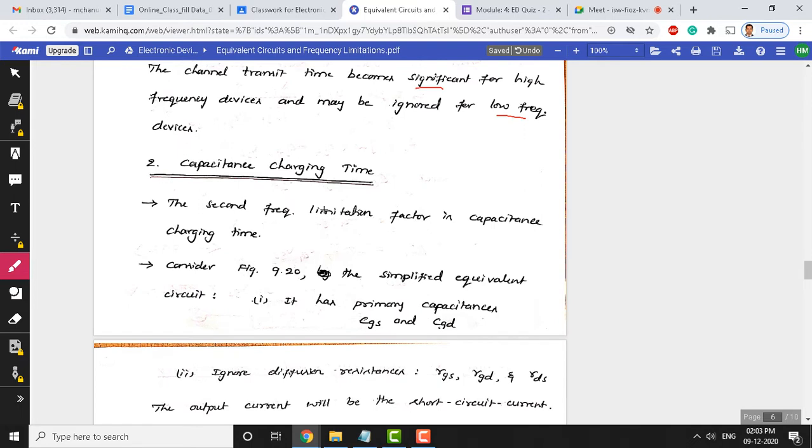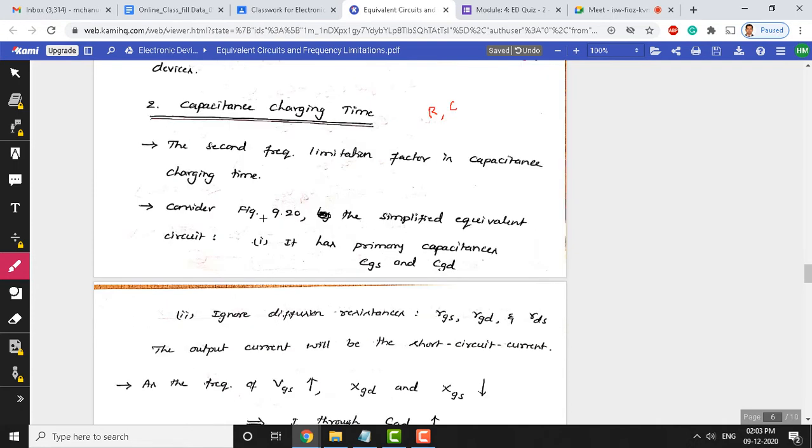Another factor which influences the frequency of operation is capacitance charging time. As we have seen in the equivalent circuit, the JFET internal circuit contains many resistances and capacitances. Now we will see which capacitance is limiting the frequency of operation. So the second frequency limitation is the capacitance charging time, that is, how much time the capacitance takes to charge.